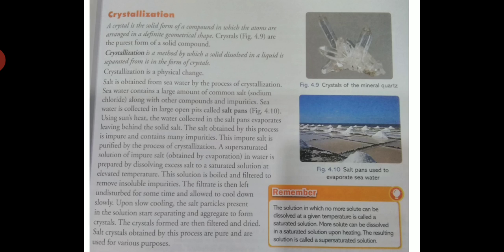More solute can be dissolved in a saturated solution upon heating. If you increase the temperature of this saturated solution, what will happen? The salt dissolves in the water, and the resulting solution is called a supersaturated solution. What do you mean by a saturated solution? The solution in which no more solute can be dissolved is called a saturated solution. When we increase its temperature, more solute can be dissolved.